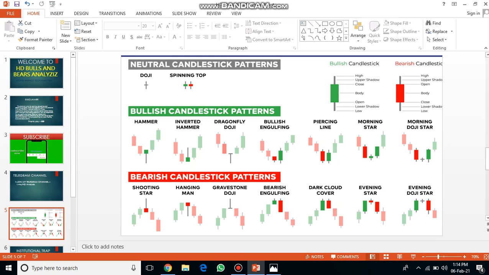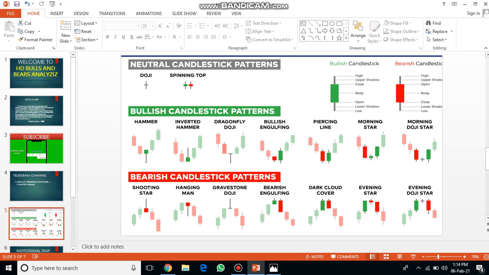Opposite of these is called bearish candlestick patterns. See, it is like an inverted hammer, but it is called a shooting star. I told you, it will be formed at resistance level. This one you can consider as hanging man. Hanging man will be formed in a resistance. If it is formed at resistance level, we can go for short. Gravestone doji, opposite of dragonfly, is gravestone. If formed at resistance level, you can go for short sell.